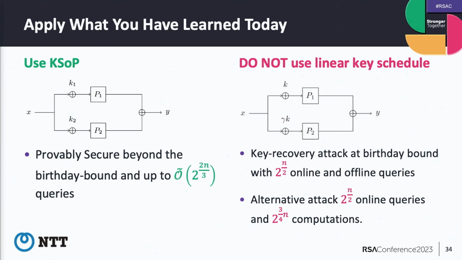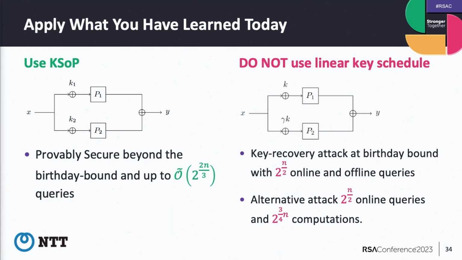Thank you for your talk. That was very interesting. I just wanted to ask, out of curiosity, on the right, if we were to move the gamma k after P2 rather than before P2, would the attack still work? Just if we were to move the gamma k after P2 instead of before P2.